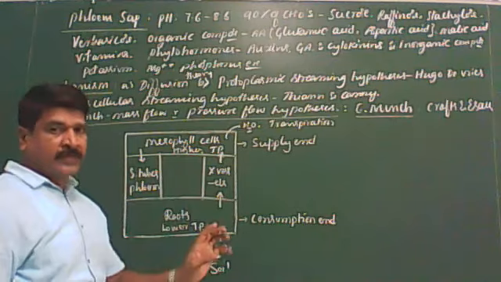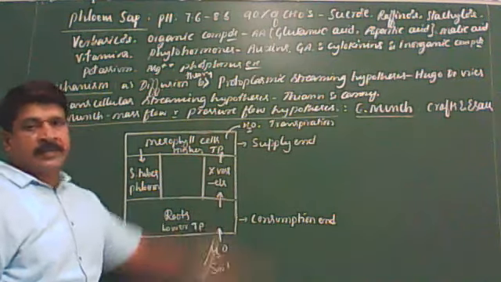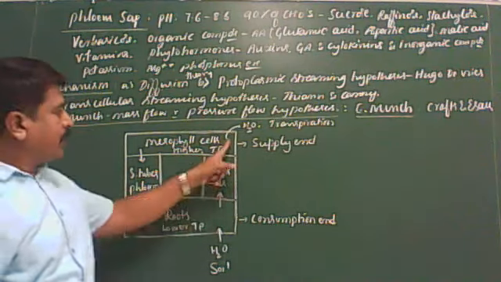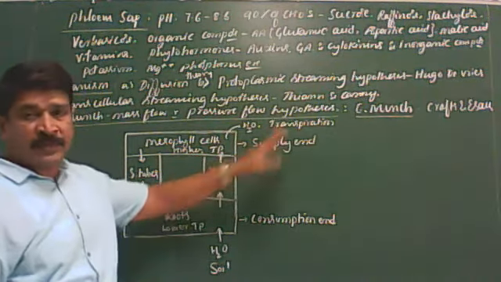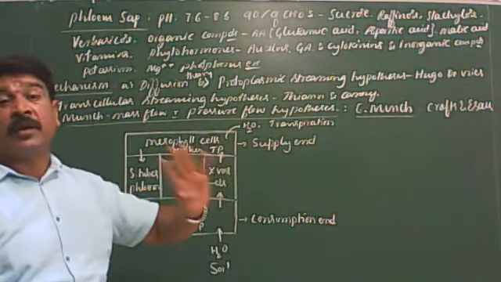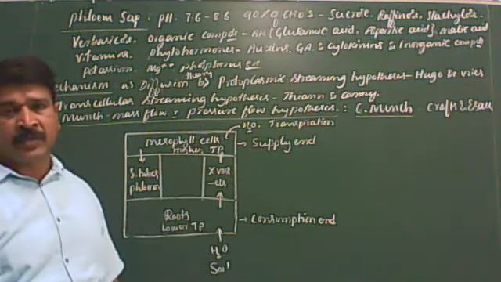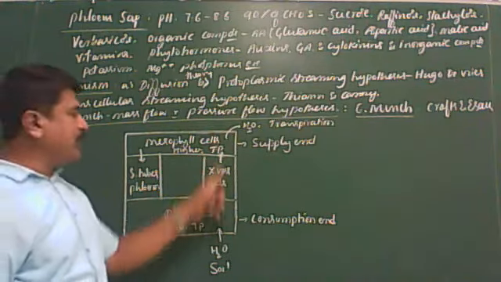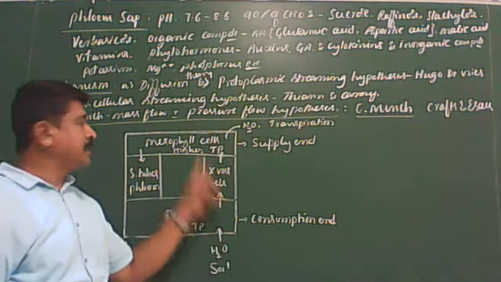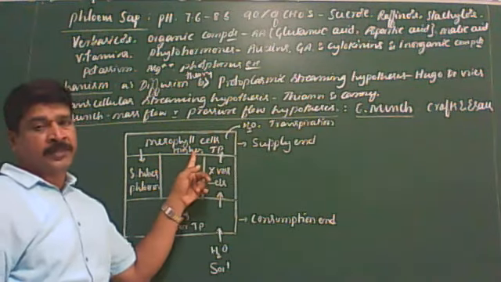So I'll repeat once again. During daytime, when leaves are exposed to sunlight, water is continuously lost from mesophyll cells of the leaf through stomata during transpiration. At that time, its turgor pressure decreases. Hence, the mesophyll cells absorb water from the xylem vessels and increase their turgor pressure.